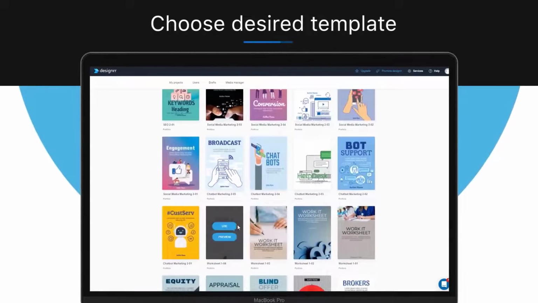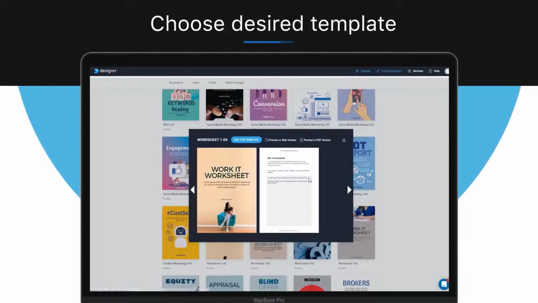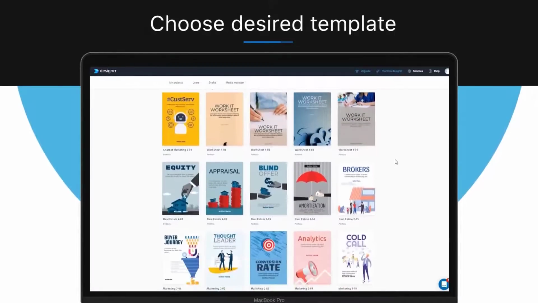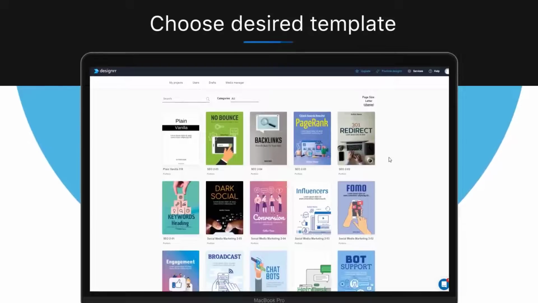Now you may check if the template is suitable by clicking the Preview button, but don't get hung up on templates. Your choice of template here is not critical, and you'll be able to change it afterwards quickly and easily once you're in the design editor. So when you've chosen your design template, press Use.